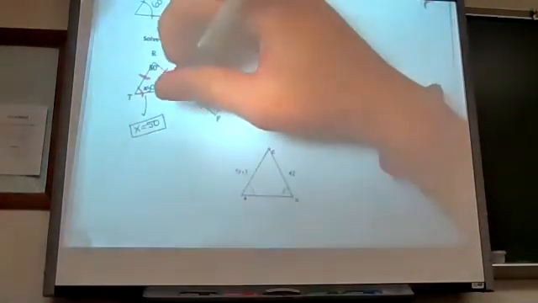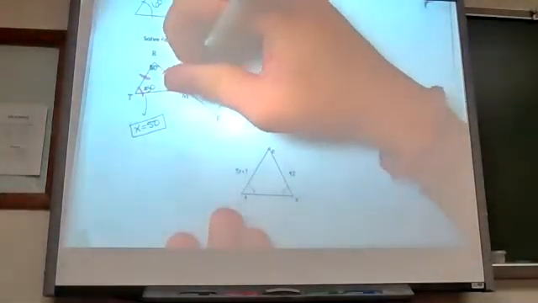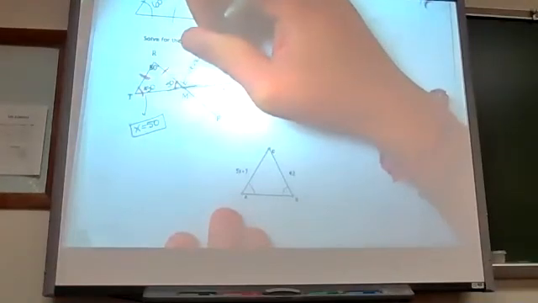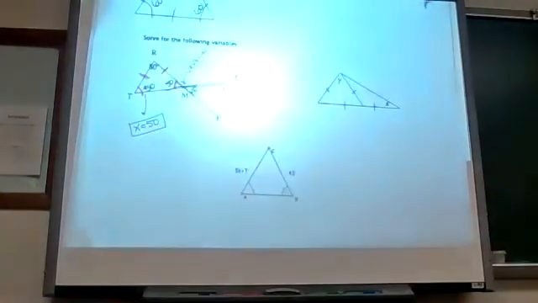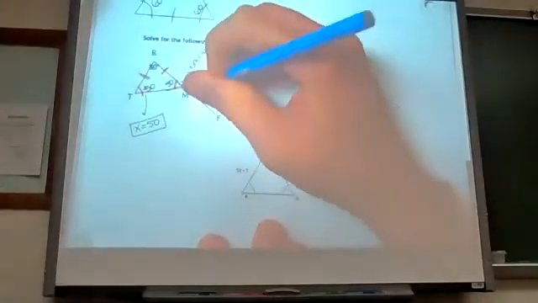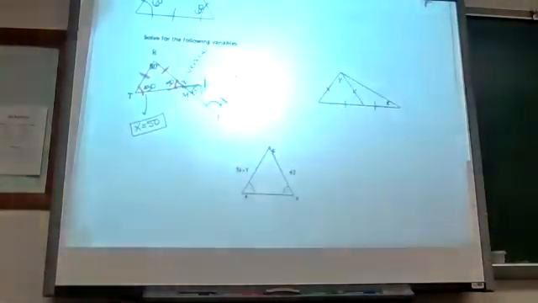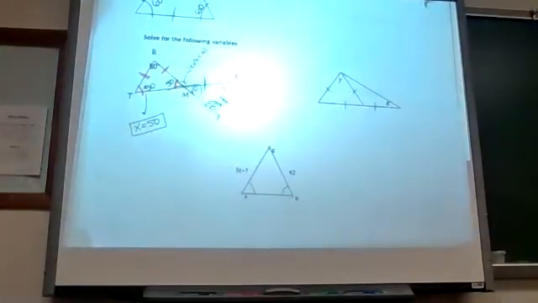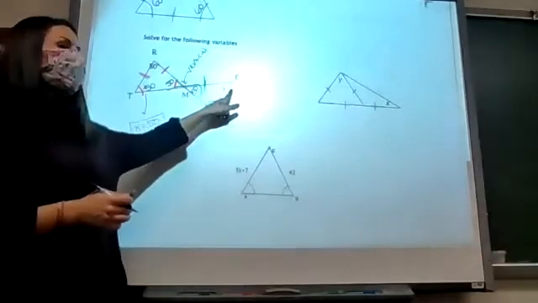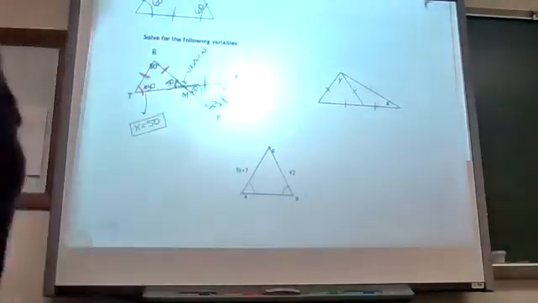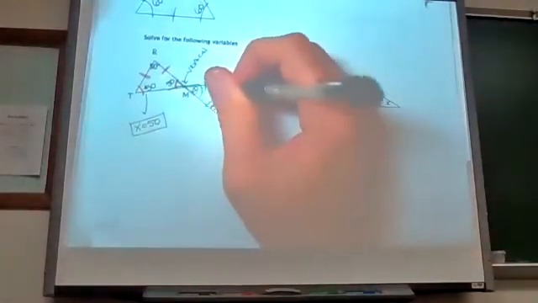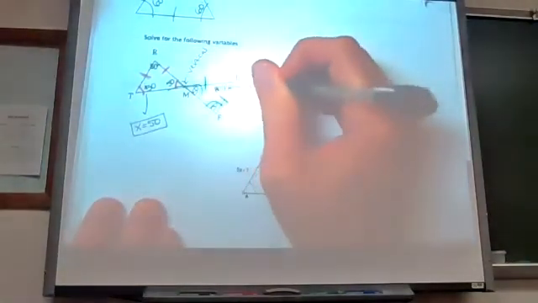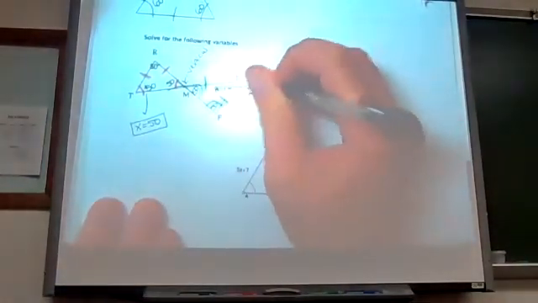Then I get here and I use vertical angles. So I know that's 50. And now I again have an isosceles triangle here. Now if these sides are the same, then these angles are the same, which means this is 50. And now I have to find y. What would y be? 80, because the triangle has to total 180. Okay.